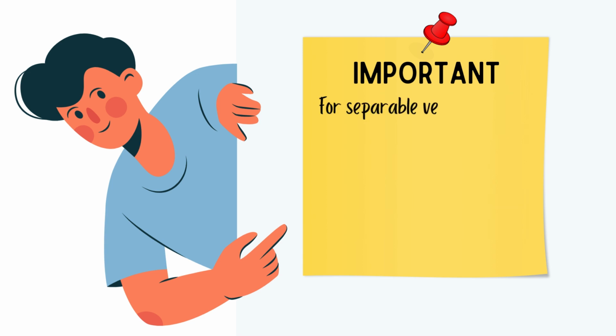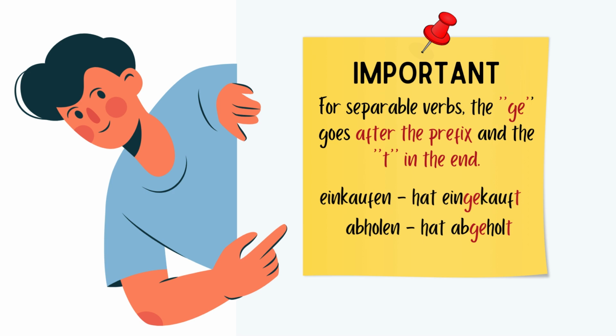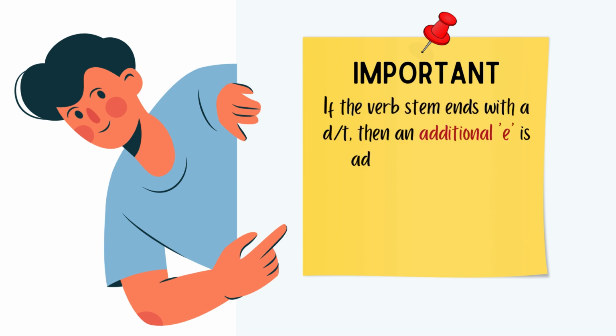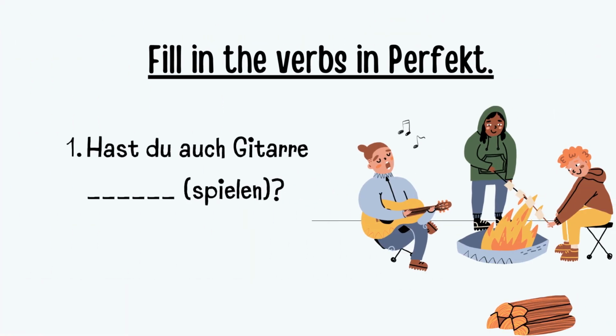If a verb is separable, then you add ge after the prefix and the t in the end. Zum Beispiel, einkaufen becomes eingekauft. Abholen becomes abgeholt. Okay? And remember, if the verb stem ends with a d or a t, you have to add an additional e before the t. For example, arbeiten becomes gearbeitet. Öffnen becomes geöffnet. Alright? Before moving to irregular verbs, let's practice a little.